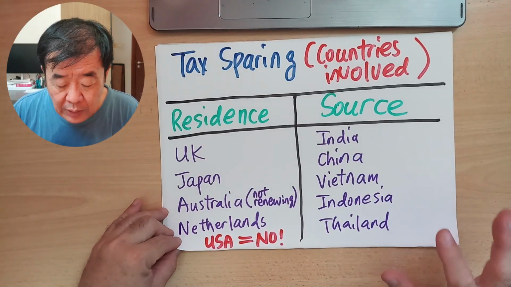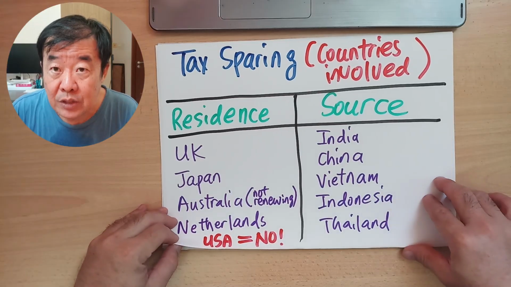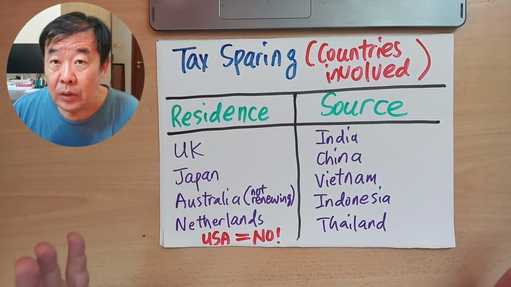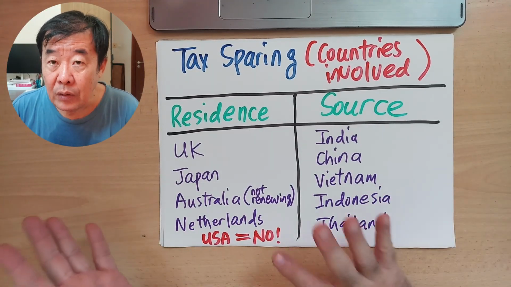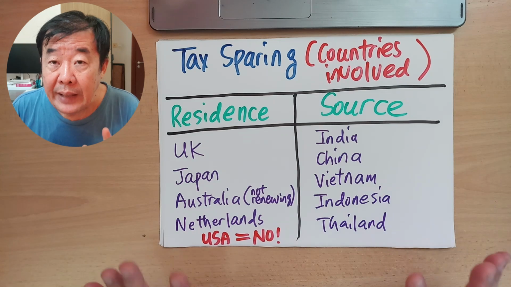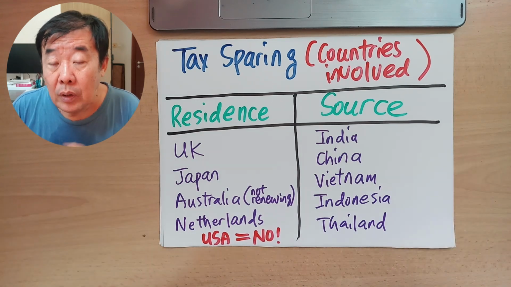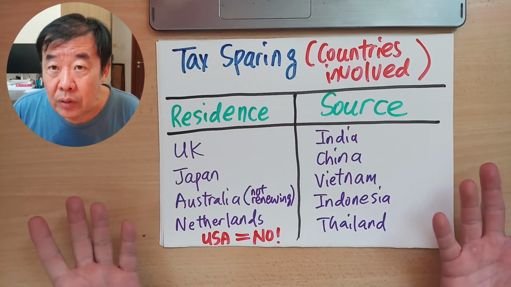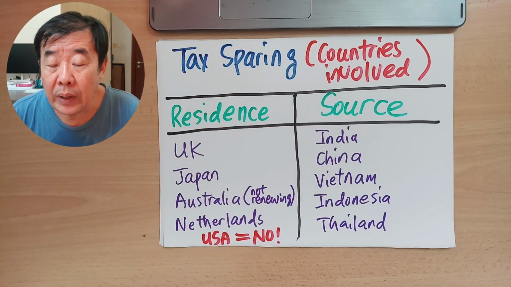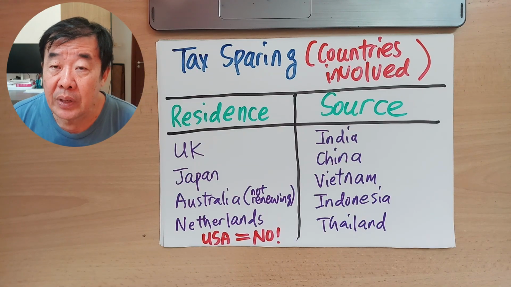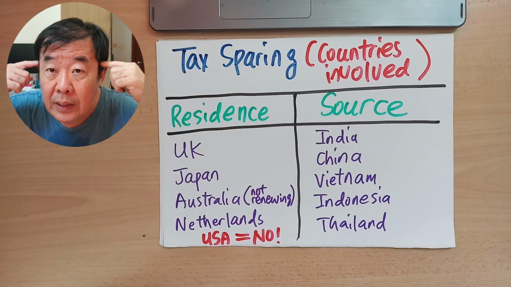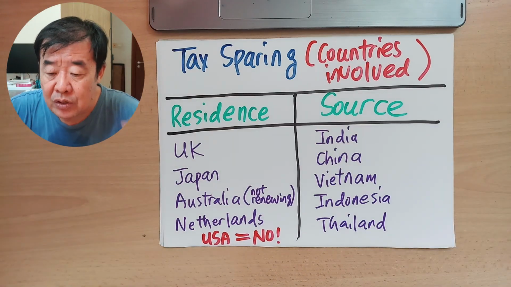Now, coming to here, I want to still highlight to you some of the countries that are involved in tax sparing clauses in double tax agreements. So in case you are talking to a borrower from another country, or an investor from another country, do check whether your country and that country has any tax sparing arrangement, because it's there. If you don't take advantage of it, then you have yourself to blame. So in this video, I'll teach you everything, so that next time when you are involved in a cross-border financial arrangement, be it an investment or a borrowing, you can always ask the banker, lawyer and accountant to check whether you can take advantage of the tax sparing clause.